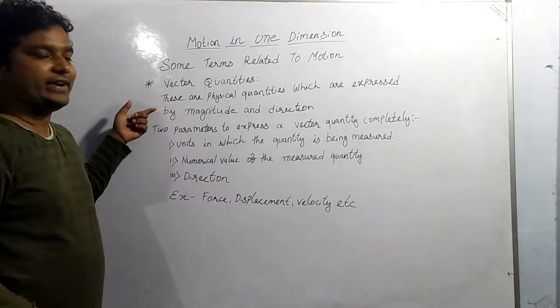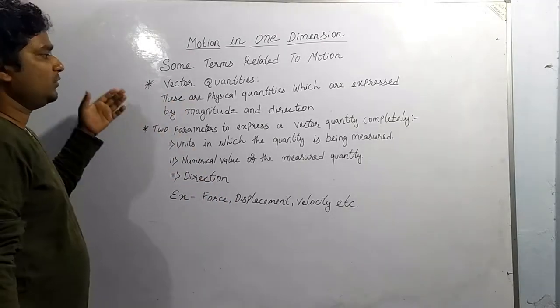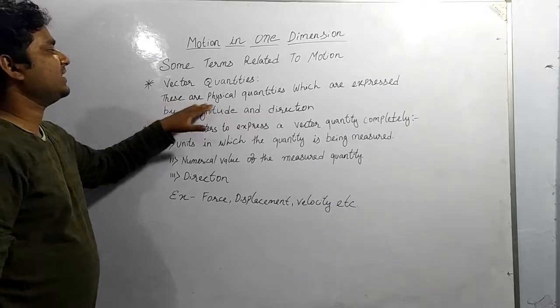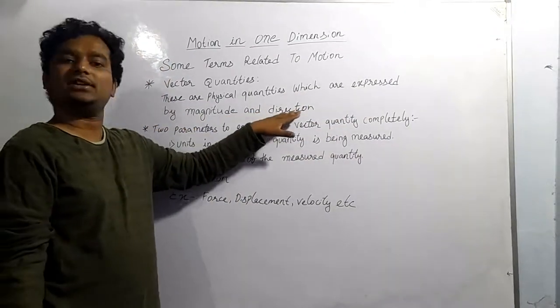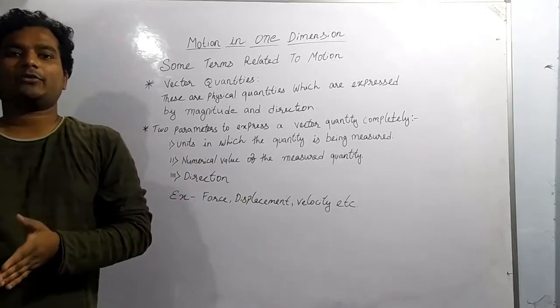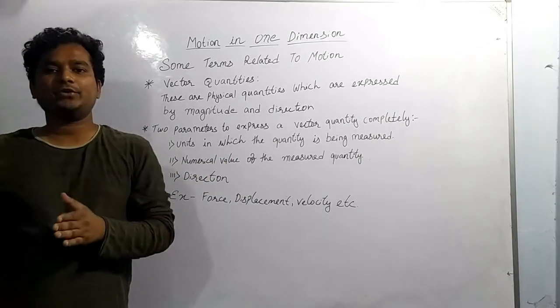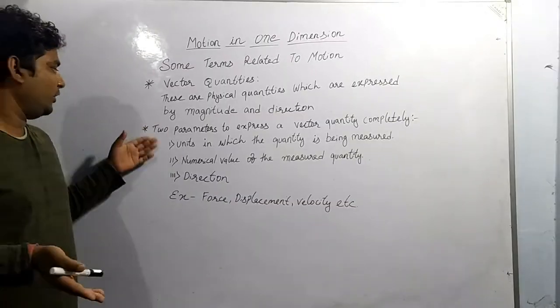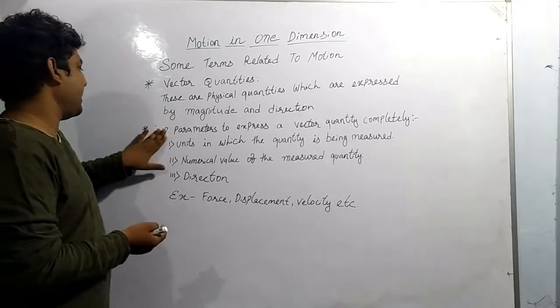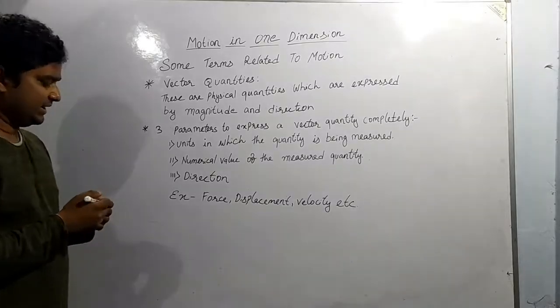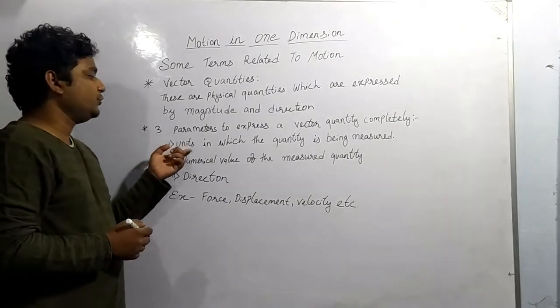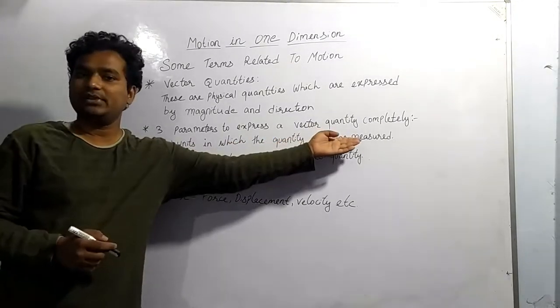So the second physical quantity is vector quantity. So what is vector quantity? These are the physical quantities which are expressed by magnitude as well as direction. Means in vector quantity we are having both magnitude and direction. For this we are having three parameters, which are the unit in which the quantity is being measured.